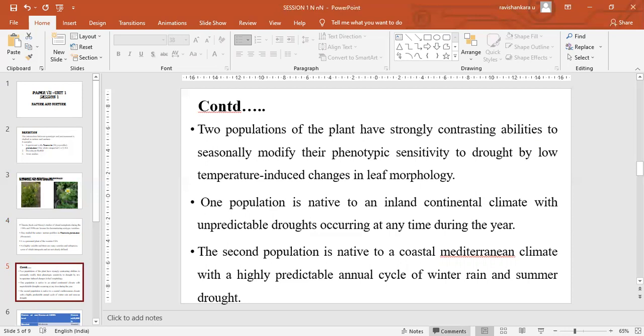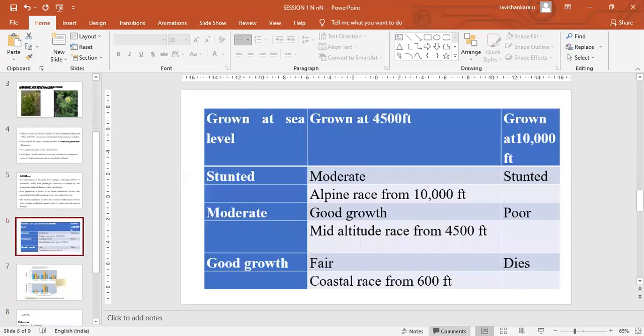One population is native to an inland continental climate, an environmental condition with unpredictable drought occurring at any time. So these plants are adapted to such drought conditions. And the second type of plants are native to a coastal Mediterranean climate, where there is an annual cycle of winter rain and summer drought.